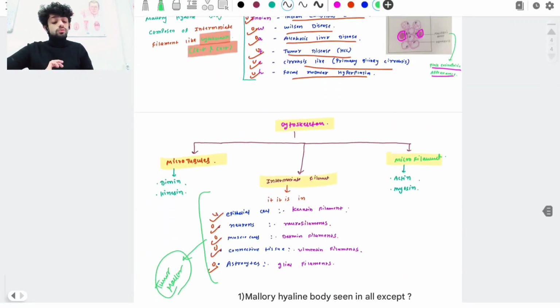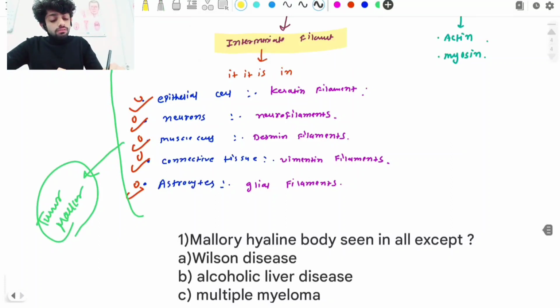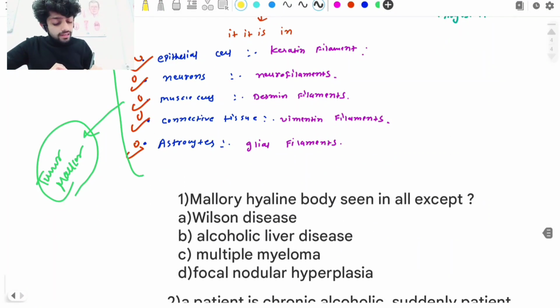Now we are going to try to solve some MCQs. The first question is: Mallory-Hyaline body is seen in all except. Remember, guys, we see the Mallory-Hyaline body in hyaline changes. What is the mnemonic we developed for the Mallory-Hyaline bodies? It is New Indian Watch. N stands for non-alcoholic steatohepatitis, and I stands for Indian childhood cirrhosis.